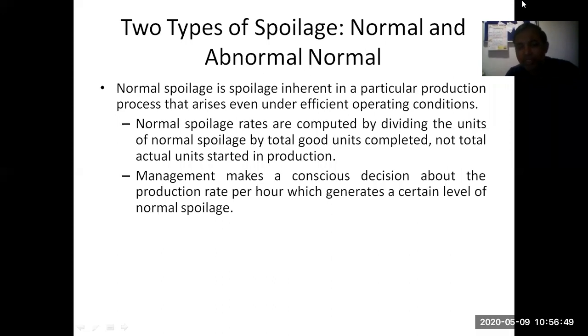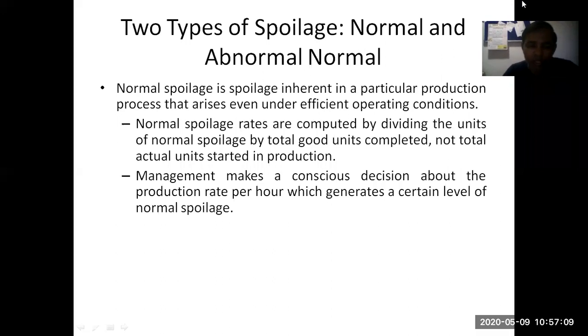So that will be termed as normal spoilage. But instead of getting 97, you get only 85 marks, then that is known as abnormal spoilage.